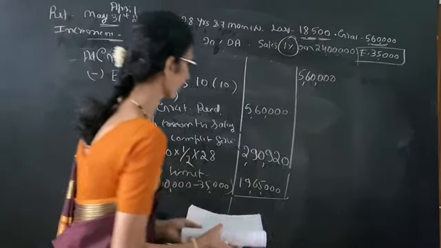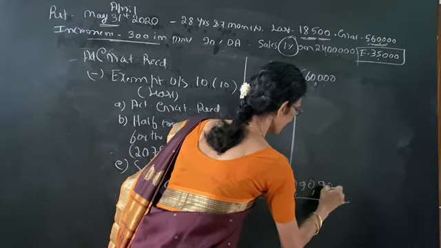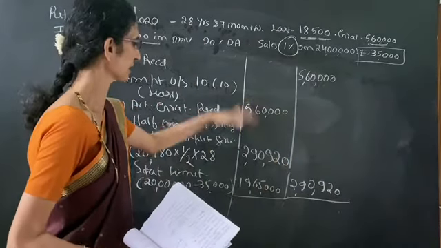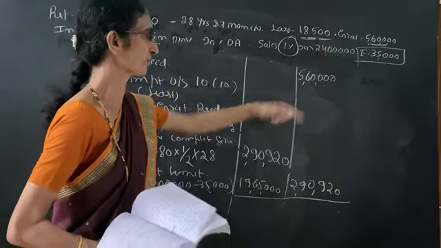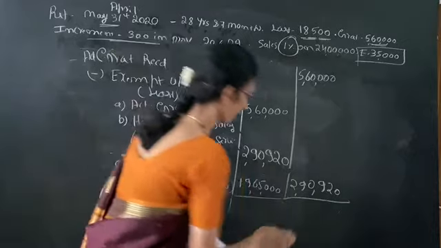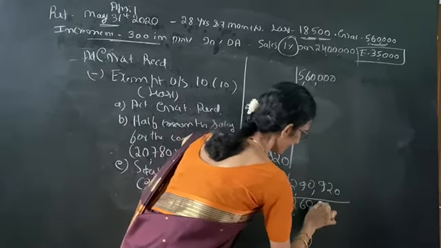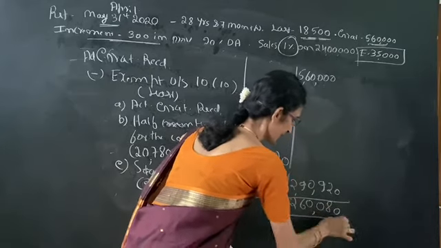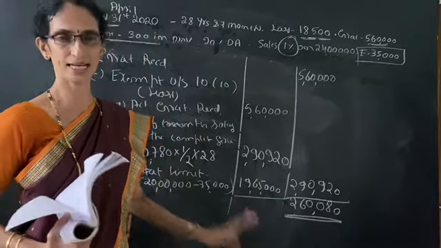So least of the following is 2,90,920. So least of the three is 2,90,920. So deduct from 5,60,000, we get 2,60,080. This amount is the taxable gratuity.